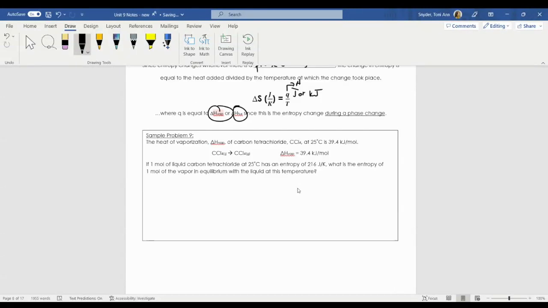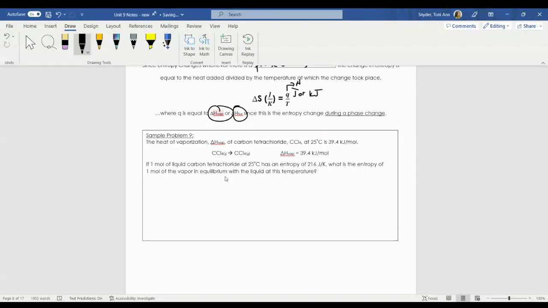So let's calculate the entropy of 1 mole of the vapor in equilibrium with the liquid. We have the heat of vaporization for carbon tetrachloride. It takes 39.4 kilojoules of energy to vaporize 1 mole of carbon tetrachloride.